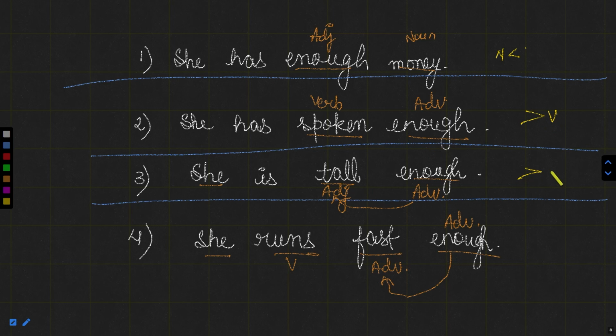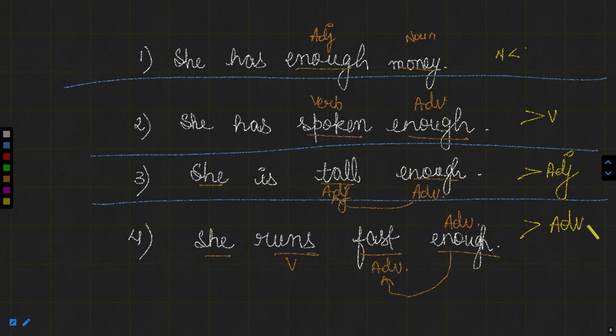In this, after adjective. And this after adverb. So this is how we use the word enough. If enough qualifies a noun, it is an adjective and it will be placed before that noun. If it is an adverb and it is qualifying a verb, it will be placed after the verb.